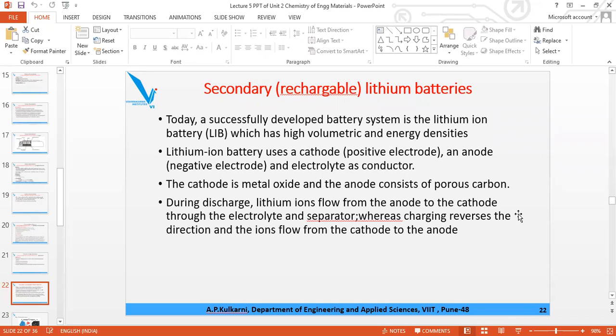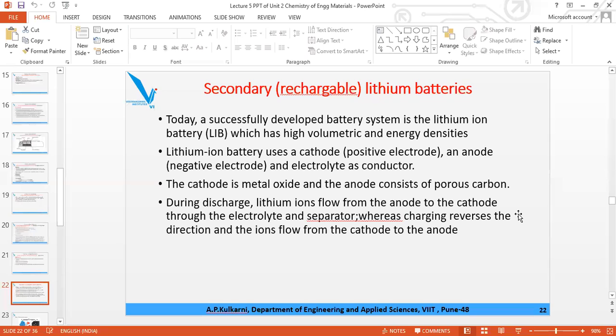Have you got it? And electrons also flow from anode to cathode, but current moves in the opposite direction, that is cathode to anode. These three points are important. During discharge, lithium ion moves from anode to cathode. Second important point, electron also moves from anode to cathode. But third point, the current moves from cathode to anode. These three points you remember for discharge.